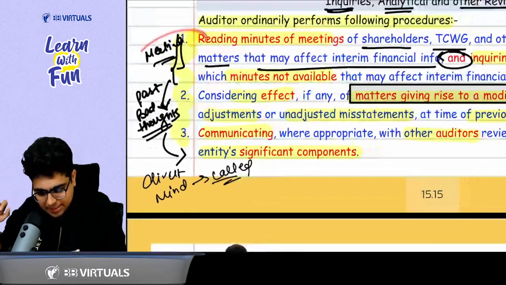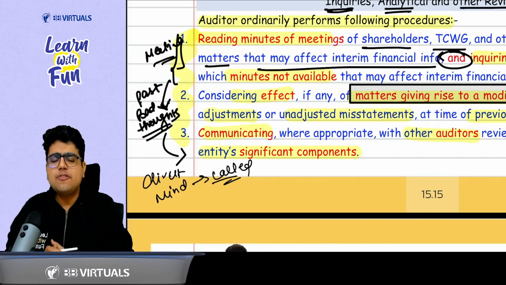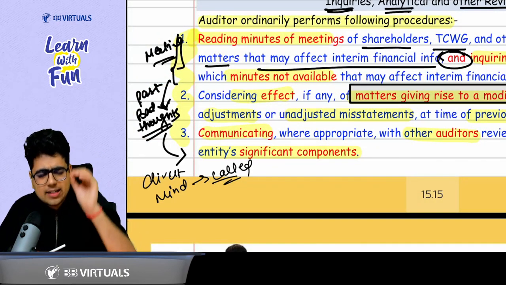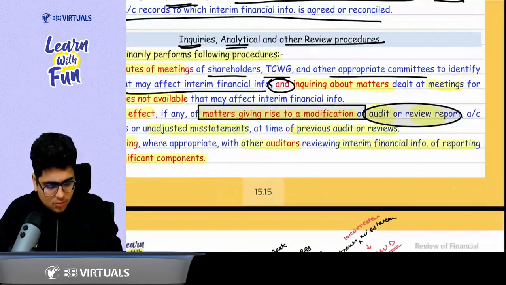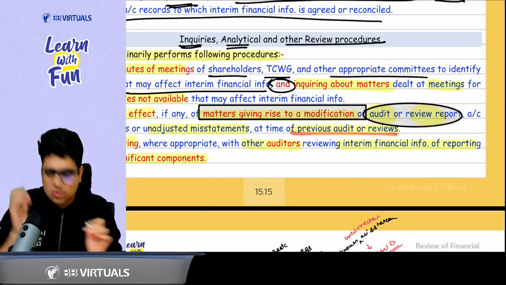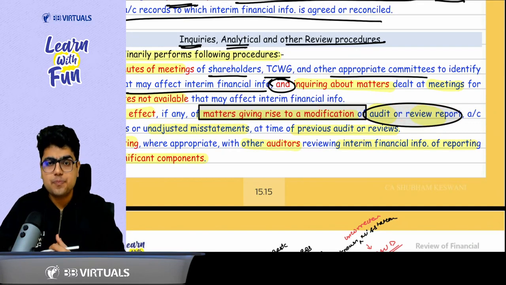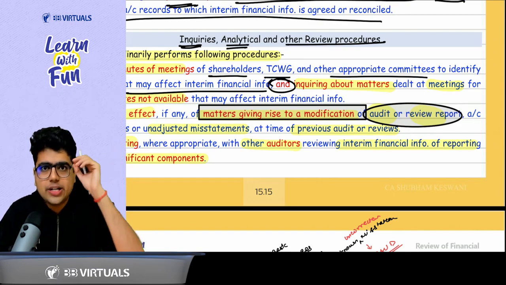While he was reading the minutes, past bad thoughts come to his mind. Sir, what were the past bad thoughts? Matters giving rise to modification. Matters giving rise to modified opinion in the audit or review reports of the previous audit or review. Oh, now to divert his mind. Now to divert his mind, what did he do?